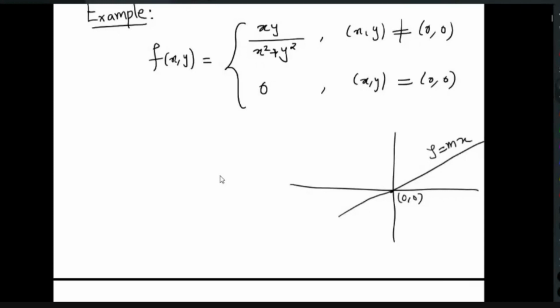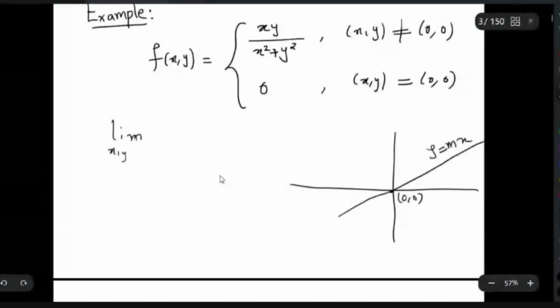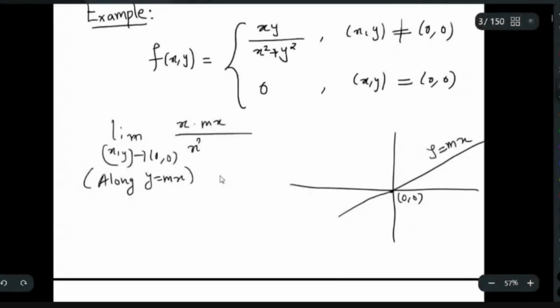So along y equal to mx, if you look at the limit as (x, y) tends to (0, 0), what will you get? In the numerator, you will get x into y, which is mx. So x into mx divided by x square plus m square x square.